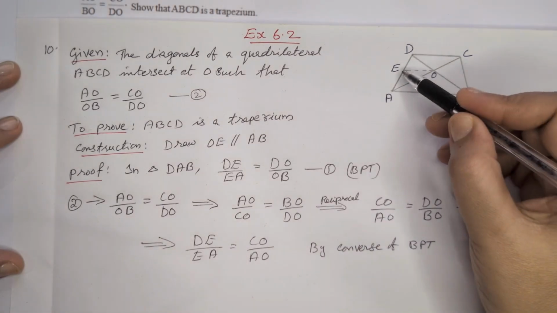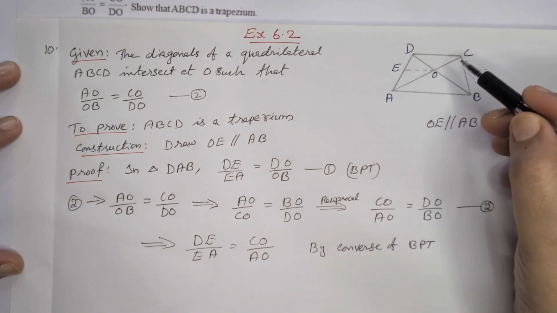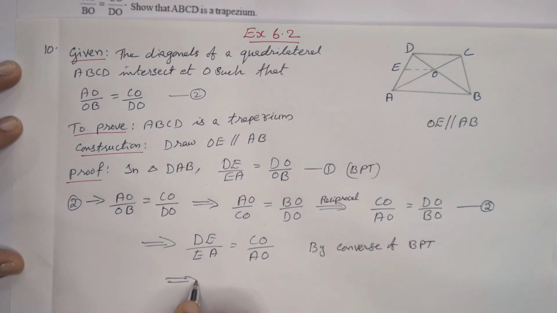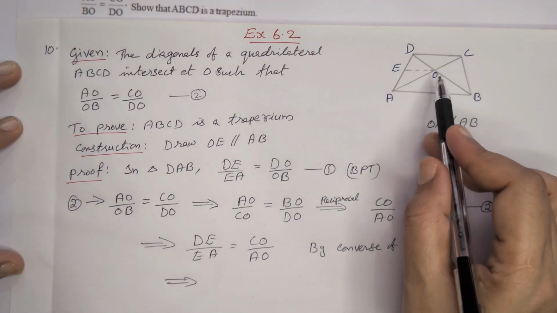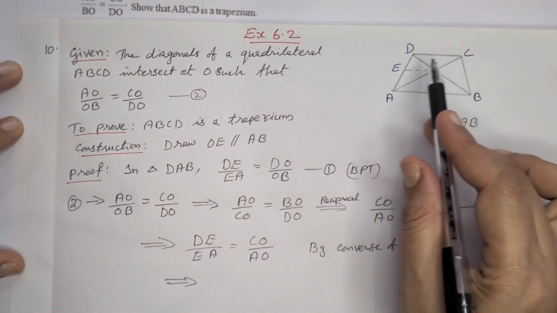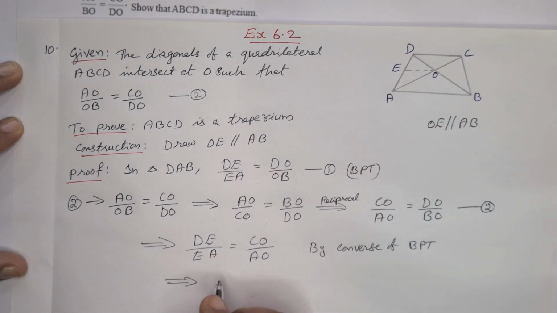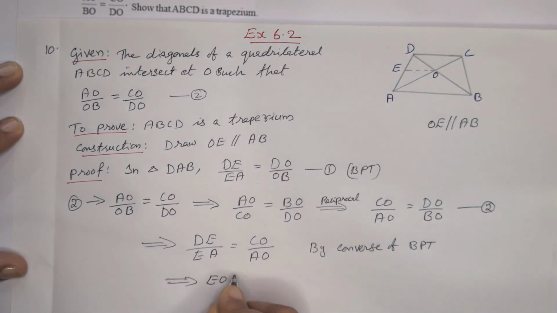Here we got DE by EA is equal to CO by OA, which implies by the converse of BPT that OE is parallel to CD, or EO parallel to DC.